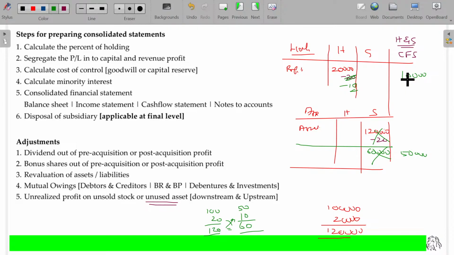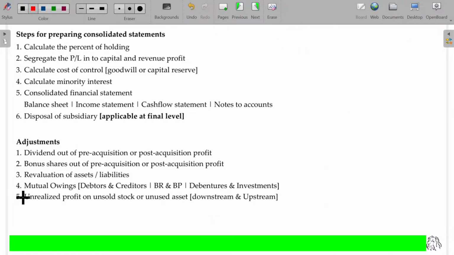So the statement itself is very clear: unrealized profit on unsold stock. In case of an asset, an unused asset. Is that clear? In this case, we have been given downstream as well as upstream. If the original transfer happens between H and S, where the transfer is made by H, in case of upstream, the value will be the value of the stock transferred from subsidiary company to holding company. Holding company to subsidiary company, while adjusting unrealized profit, it will be adjusted only in the books of H.